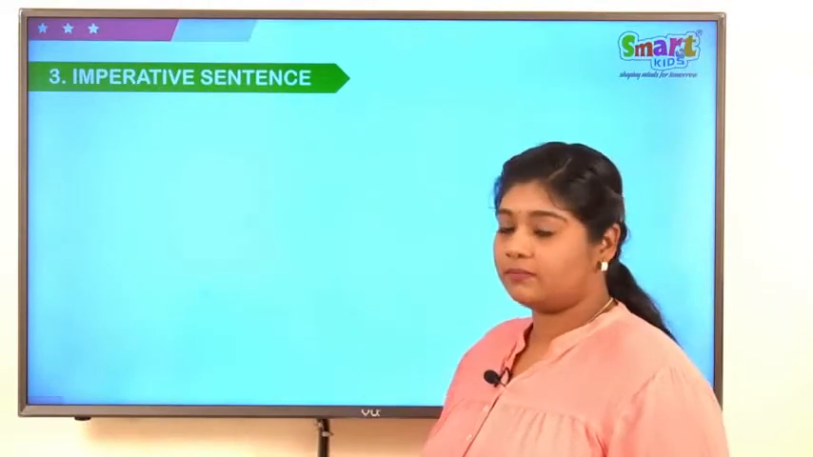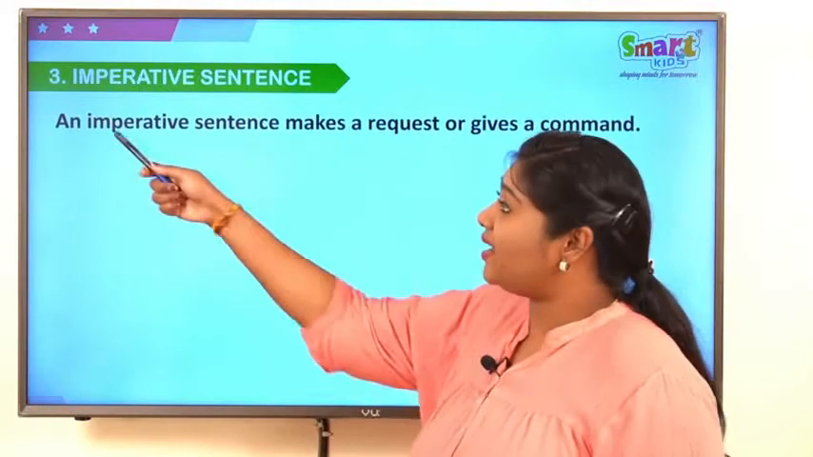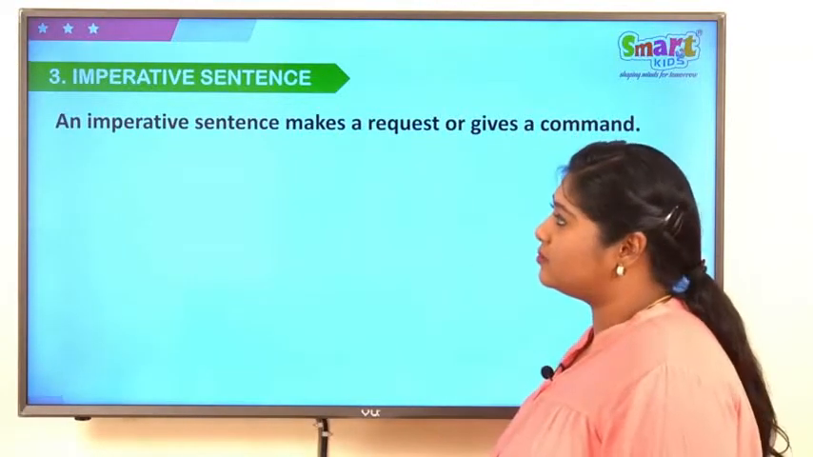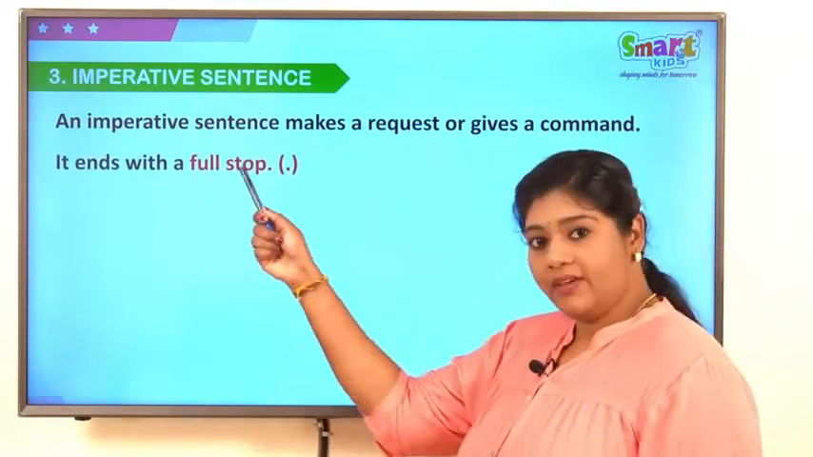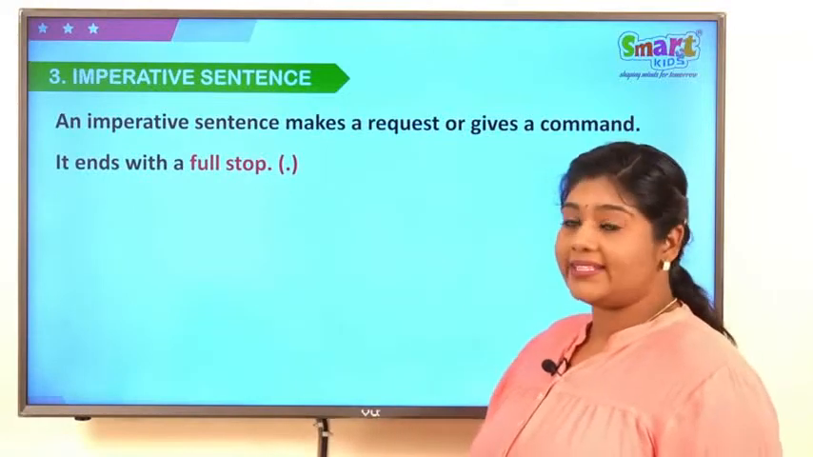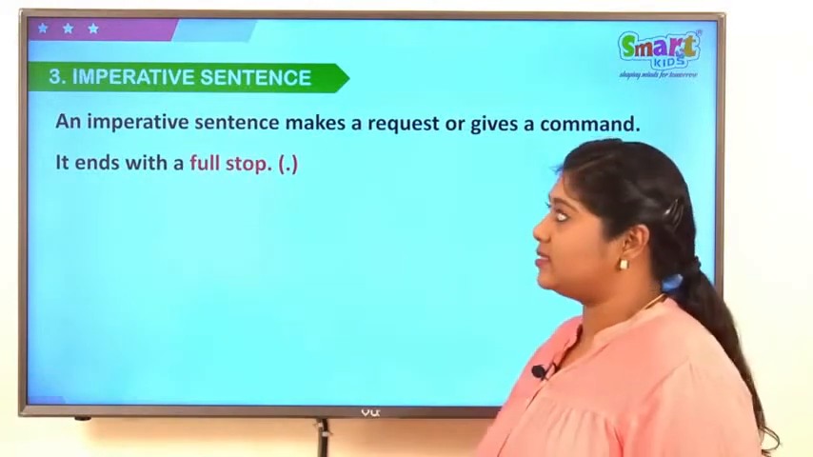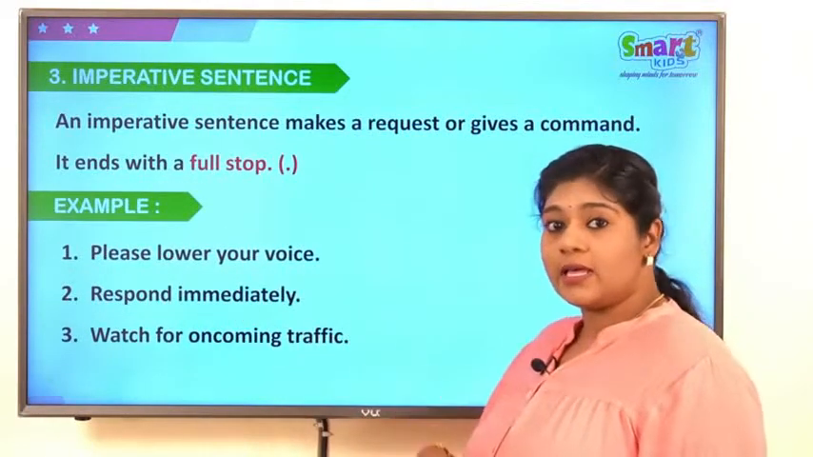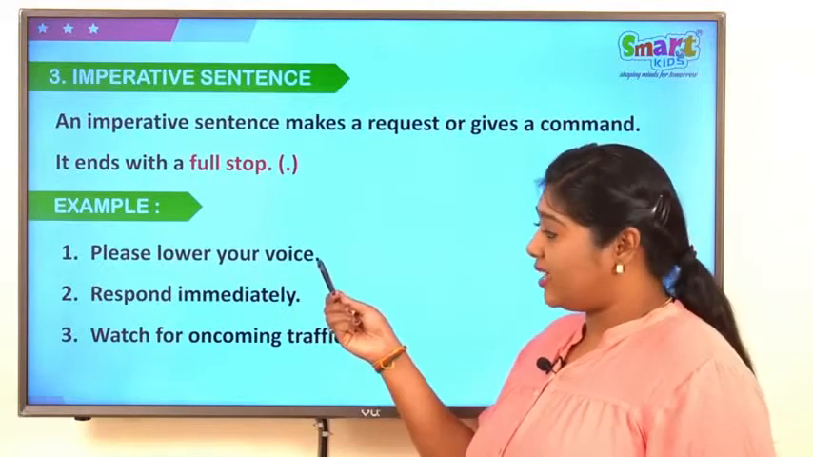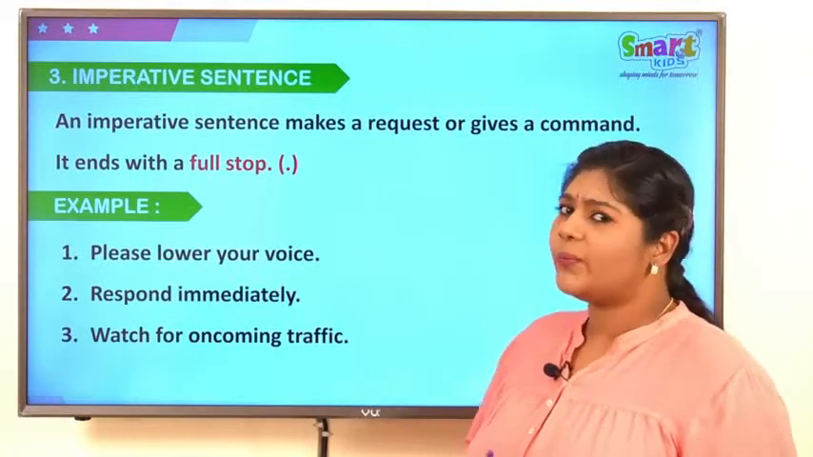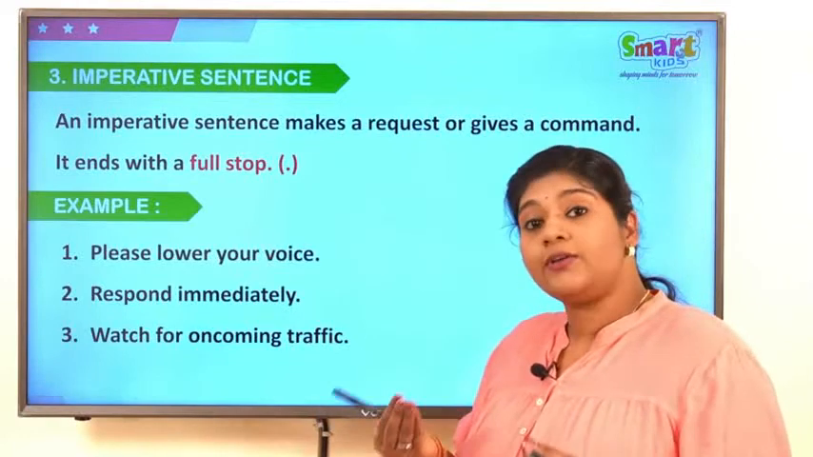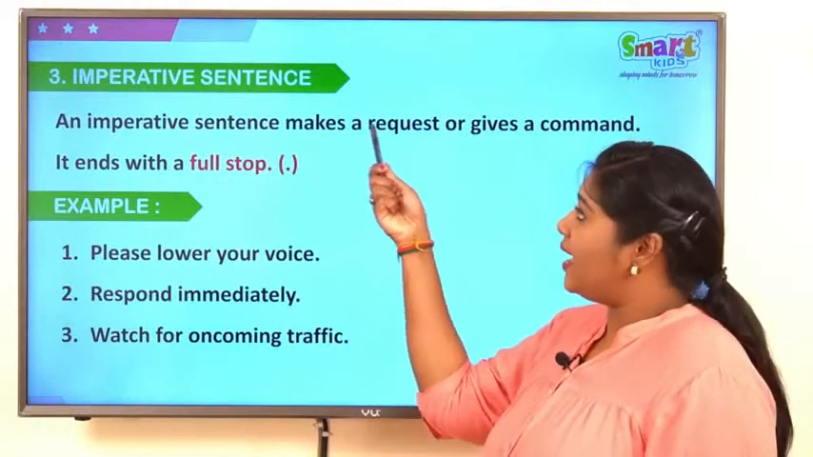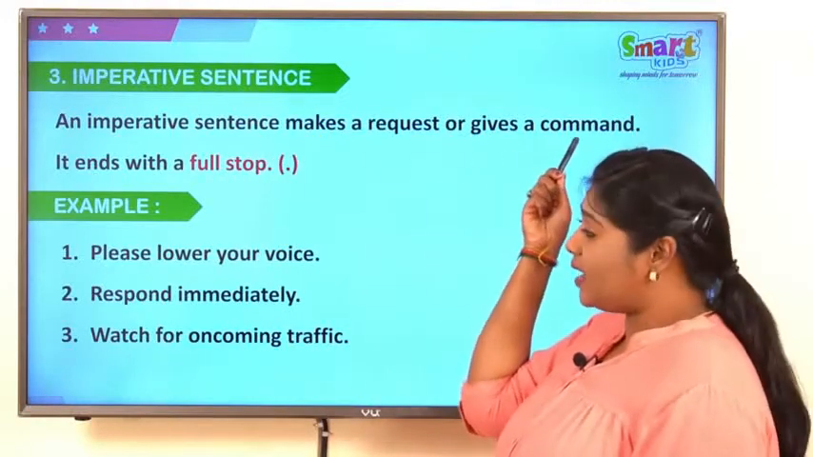Imperative sentence. An imperative sentence makes a request or gives a command. It ends with a full stop. Let's see few examples of imperative sentence. Please lower your voice. So, how is this sentence? We are requesting. How? Please. Please lower your voice. So, that is how imperative sentence will be. It will be either in a request form or in a command form.